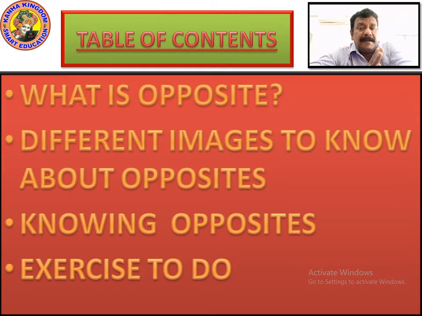So we will be covering this topic in 2 sessions. In the first session, we'll be looking at what opposites are, different images to know about opposites. And in the second session, we'll be learning more about opposites with different images and pictures and exercises to do in the last.